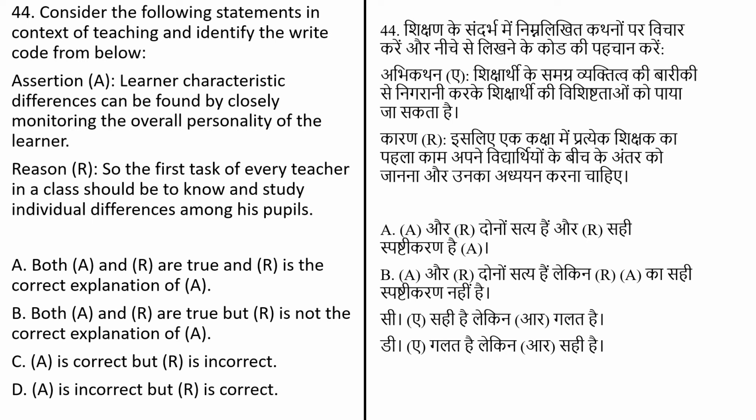Both the A and R are true but R is not the correct explanation of the A. A is correct but R is incorrect. A is incorrect but R is correct. The correct answer of this question is option number A. Both A and R are correct and R is the correct explanation of the A.